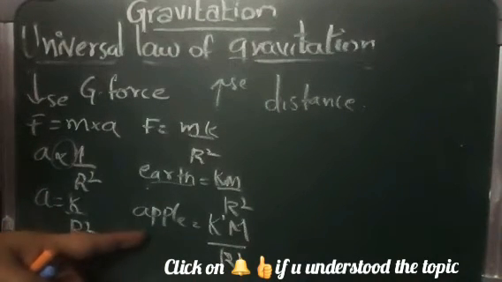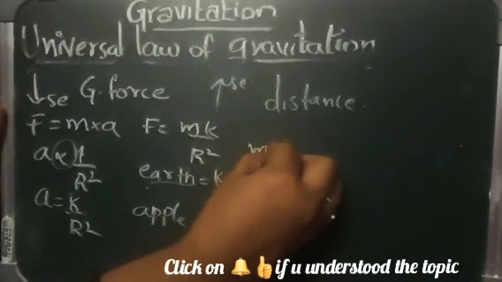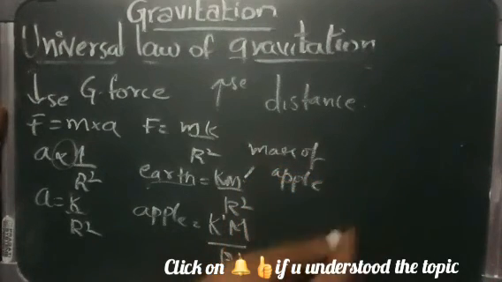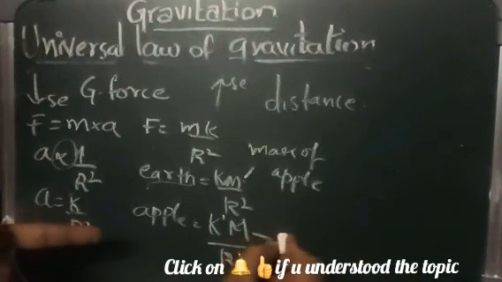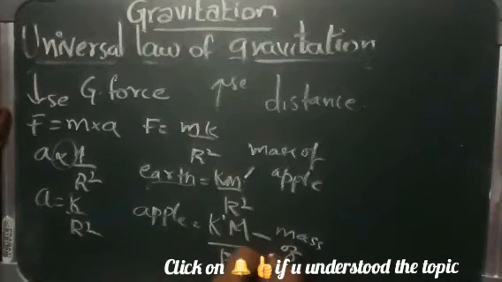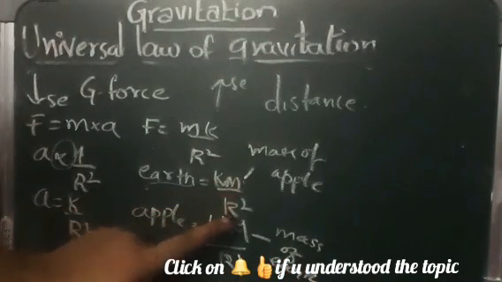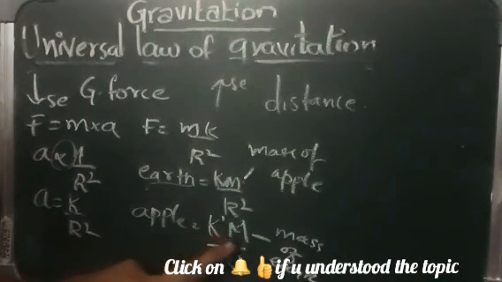Here capital M is the mass of the earth, and this small m was the mass of the apple. Don't get confused, children. If you did not understand, please go again, revise the video and see. In the first expression, m is the mass of the apple, and here M is the mass of the earth.